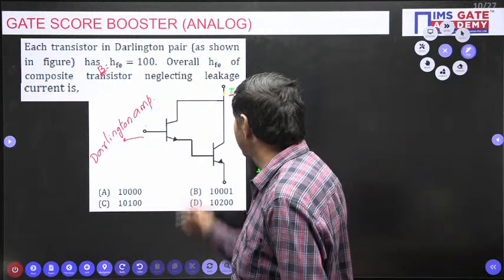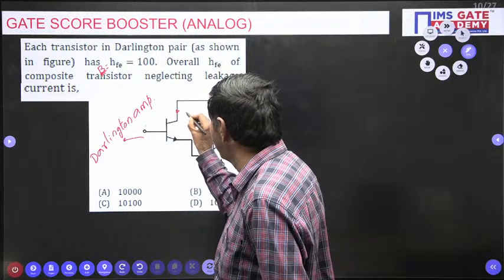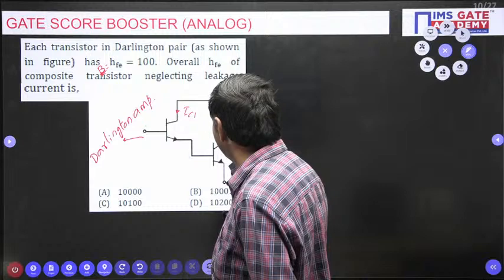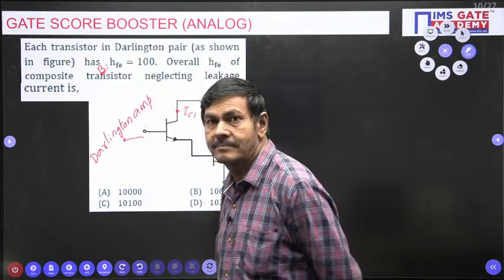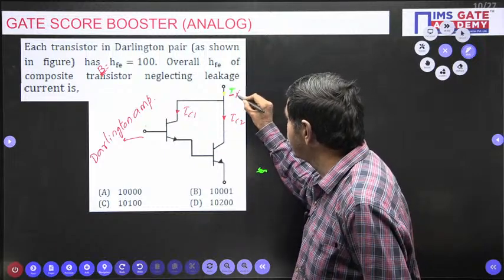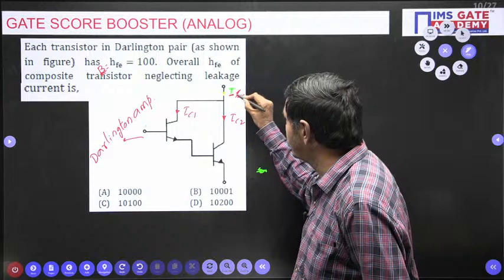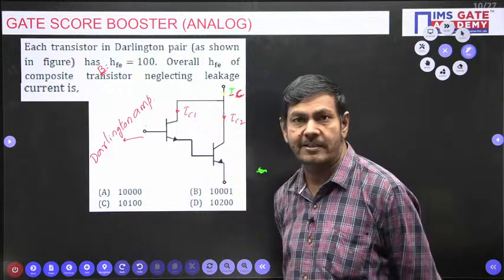Otherwise, the total collector current it becomes now. IX, this current is nothing but IC1 I have taken here now. This current is nothing but IC2. Otherwise, this is a total collector current, IX or otherwise IC. Total IC is nothing but IC1 plus IC2 only now.